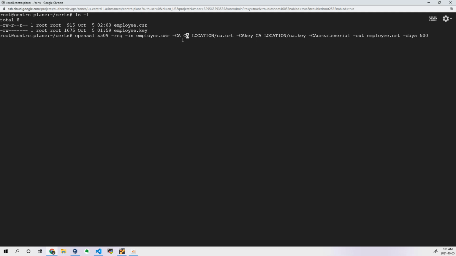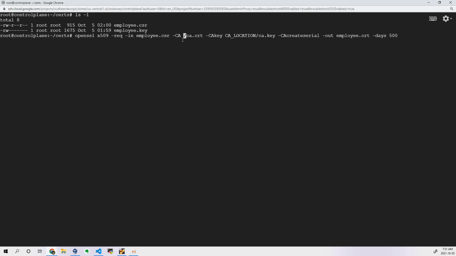Input is nothing but your CSR certificate. After that, you have to give the location of your Kubernetes certificate. Why? Because it is signed. Your client certificate is validated by your Kubernetes admin certificates. You can call it the API certificates.